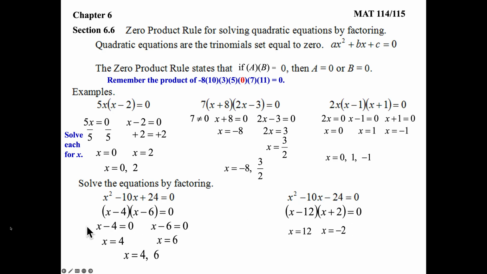Hopefully you see a shortcut here. Notice every binomial with a 1x in it. Do you notice that all we do is take the opposite sign? X minus 2, answers plus 2. X plus 8, answers negative 8. Minus 1, plus 1, plus 1, minus 1. Minus 4, plus 4, minus 6, plus 6. So let's just shortcut it. If it says x minus 12, okay, it's x equals 12. Just change the sign. X plus 2, change the sign. X equals negative 2. There's my two answers.